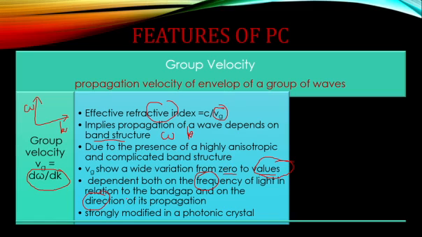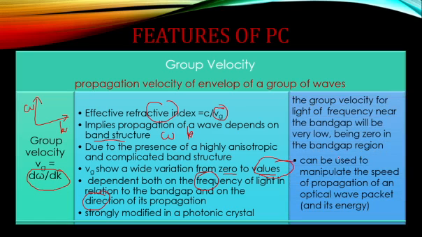So you can see there is a strongly modified group velocity in a photonic crystal. The group velocity for light of frequency near the band gap will be very low, as we just mentioned; in the band gap region no light is propagated, which means the group velocity is 0. This nature, where the group velocity can have a positive value as well as a 0 value, is used to manipulate the speed of propagation of an optical wave packet and hence its energy.